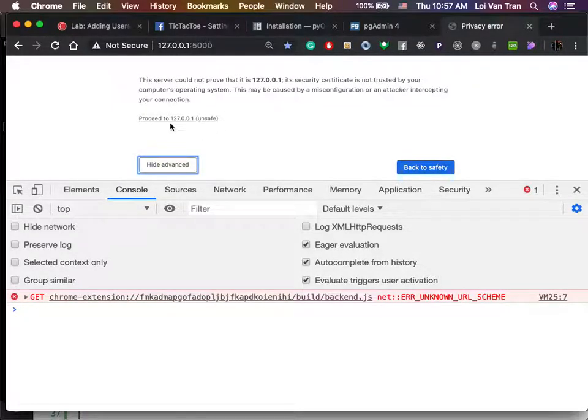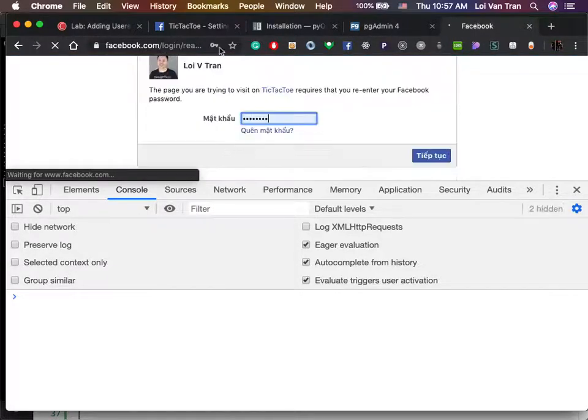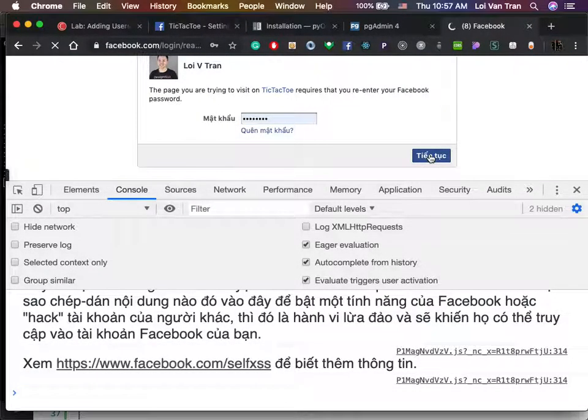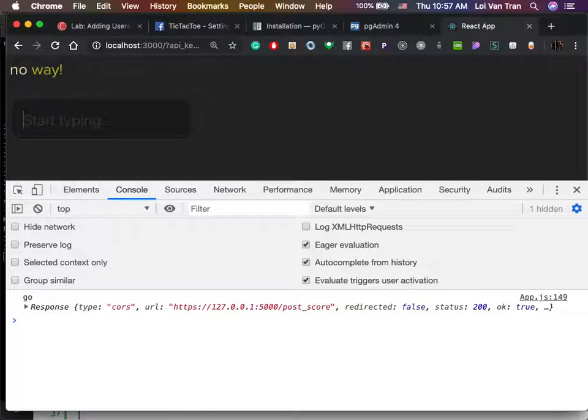So we go back to the original place. We need to get that certificate signed again and generated again. We click proceed, we're getting a new certificate. Okay, so we log out, we refresh, we log in. Okay, click this button. Okay, now we're gonna try, no way. And bam, we got the response that we wanted.